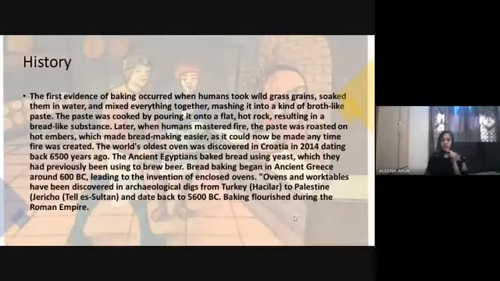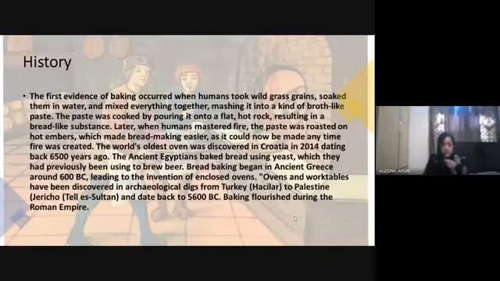So now comes the history. The first evidence of baking occurred when humans took wild grass grains, soaked them in water, and mixed everything together, mashing it into a kind of broth-like paste. The paste was cooked by pouring it onto a flat hot rock, resulting in a bread-like substance. So it started very early, when people used wild grains, soaked them in water, mixed and mashed them, and placed the mixture on hot rocks to make something bread-like.